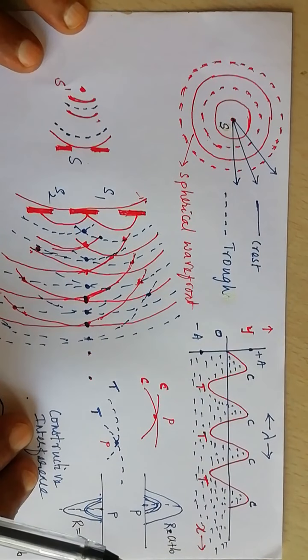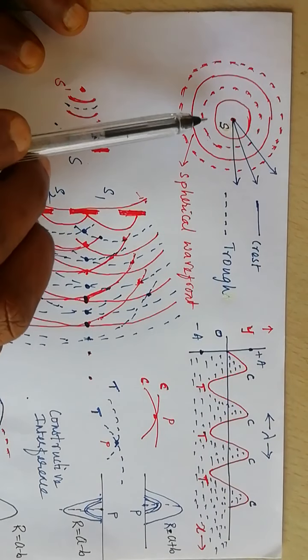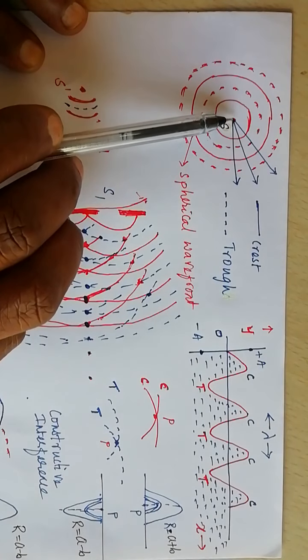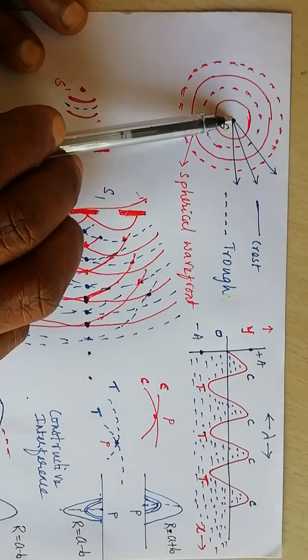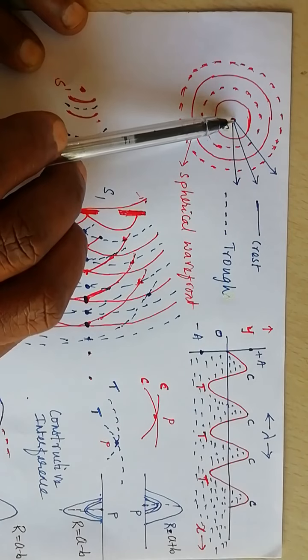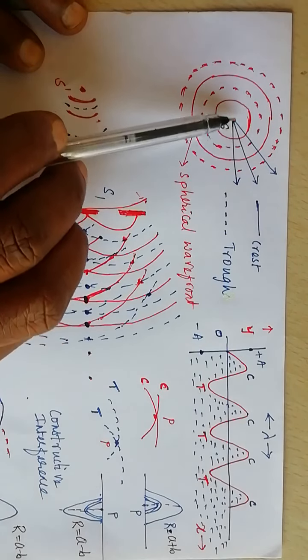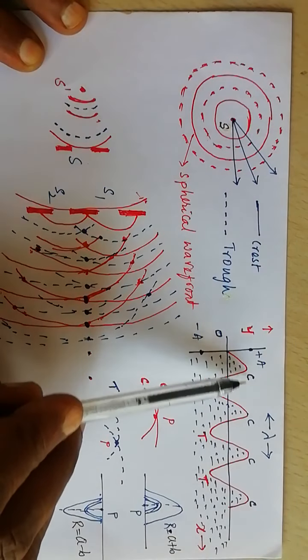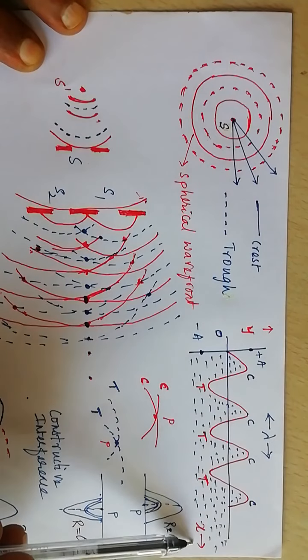If you drop a small pebble or a stone on a calm water surface, the water molecules get disturbed, they start oscillating about their mean position. The disturbance set up over the surface of the water travels in the form of waves consisting of alternate crests and troughs.